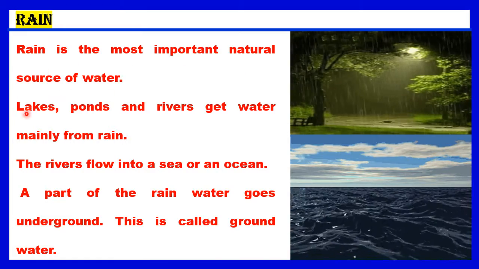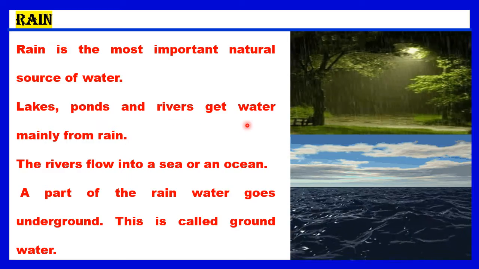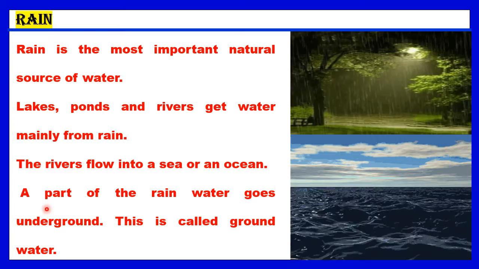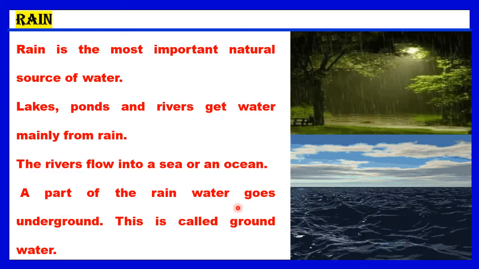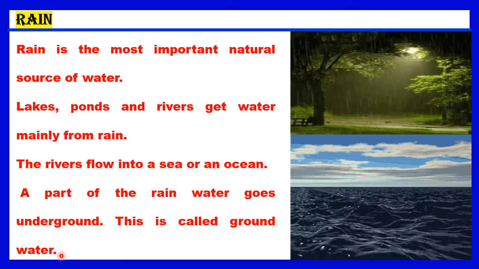So rainwater reaches lakes, ponds, rivers, seas and ocean. What is groundwater, children? A part of rainwater goes underground. This is called as groundwater.